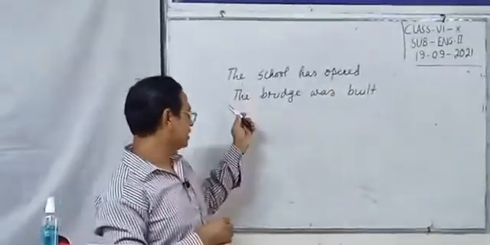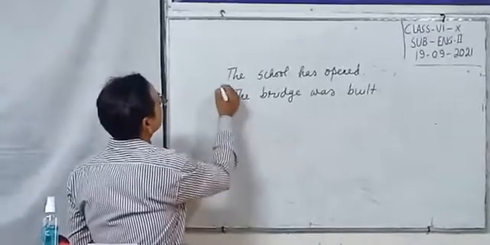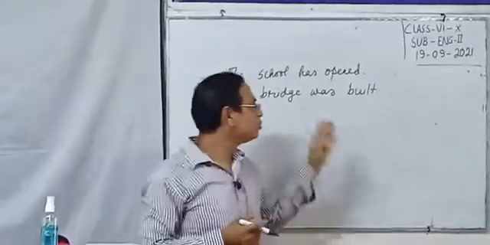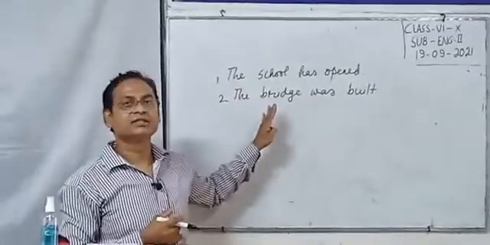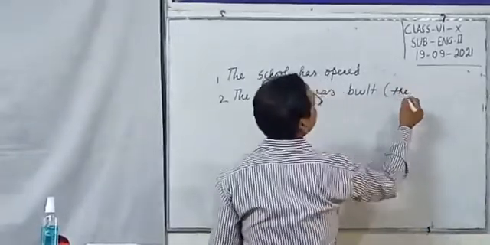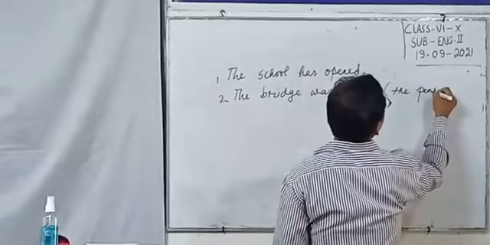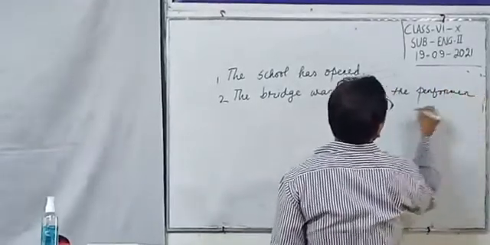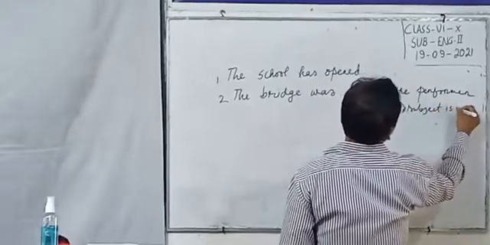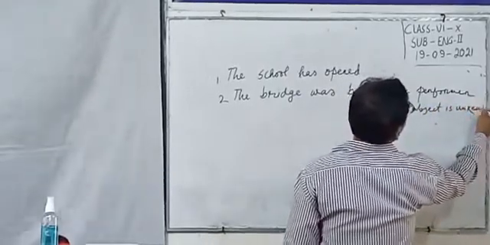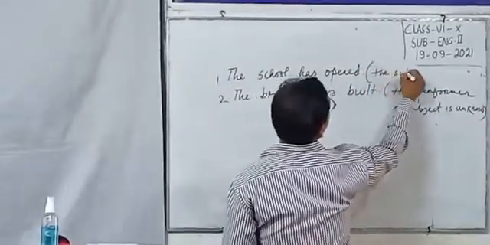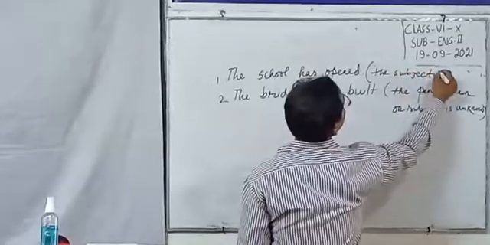In example number 2, the bridge was built. We don't know who built the bridge. The performer, or subject, is unknown here, whereas in the first sentence the subject is not important.